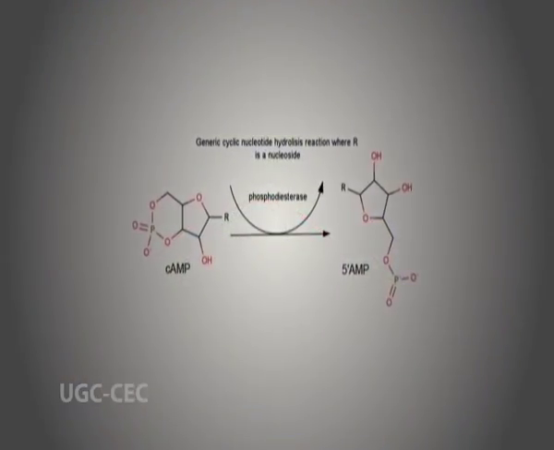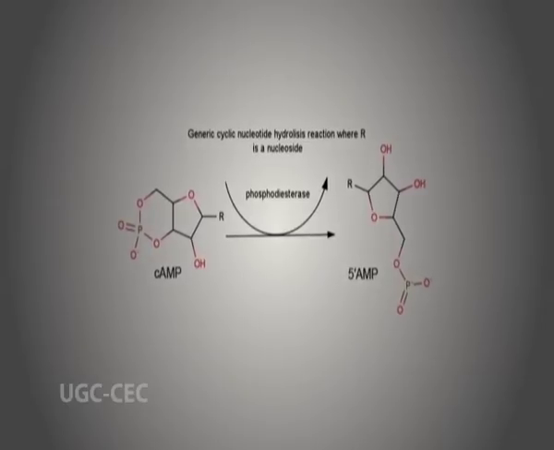The actions of cyclic AMP are terminated by hydrolysis. This reaction is catalyzed by the enzyme phosphodiesterase. Because the activity of phosphodiesterase is also modulated by hormones via a G protein, the level of cyclic AMP is under dual regulation. Two hormones can function antagonistically if one stimulates adenylyl cyclase and the other stimulates phosphodiesterase.